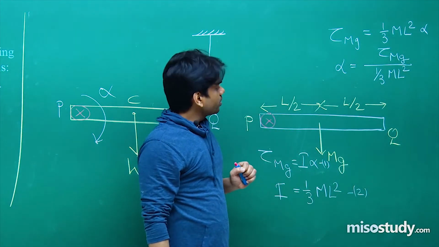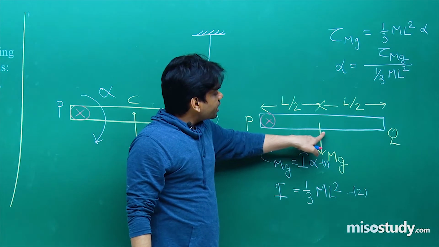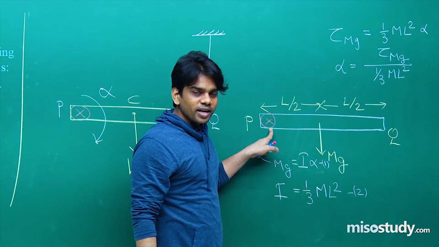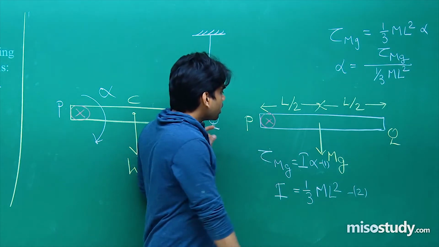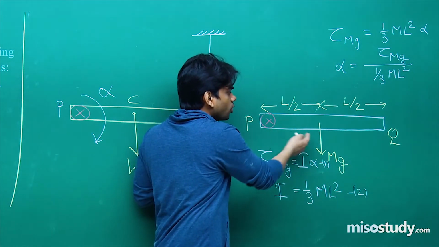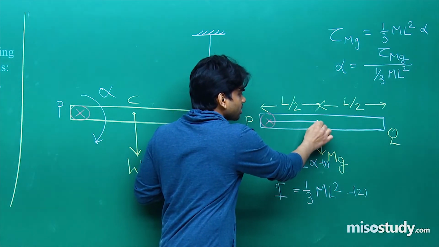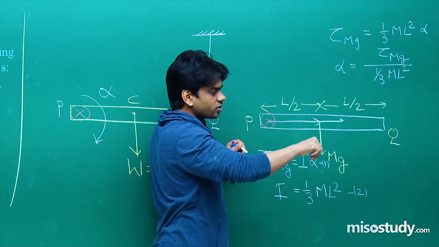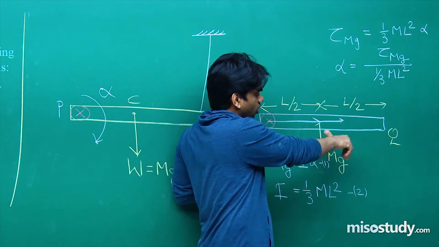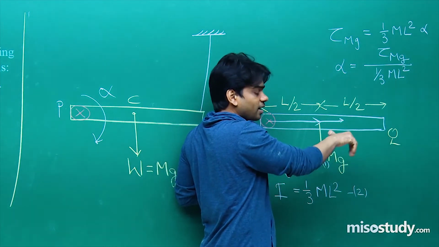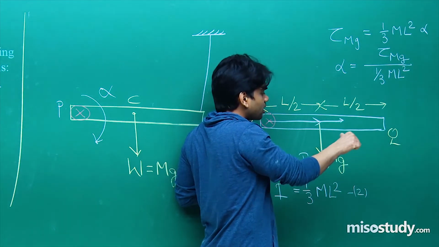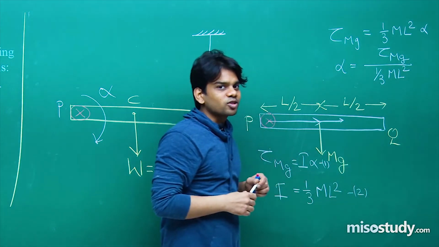Clear to all? Torque of mg, mg is this weight, this is the axis, hence what can you obtain? The torque: this force, this distance is length L by 2, its vector is here. If you do L cross mg, you can see that this is the center of rotation, and this is the direction in which the body will rotate, and the thumb is pointing into the plane of the board, that is the direction of torque.